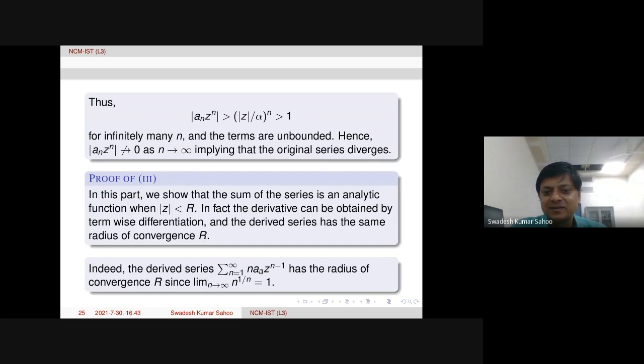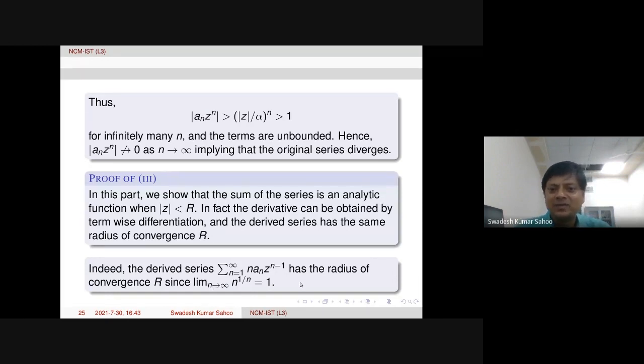By assuming that, one can see that the series summation n equal to 1 to infinity of n z power n minus 1 has radius of convergence r, because if we take the root test, the Hadamard formula, n power 1 by n, this limit is equal to 1. So the limit supremum is also 1 here. Then the remaining a_n power 1 by n limit supremum is already 1 over r. So the radius of convergence is r. So straightforward, and this limit is very well known from real analysis.